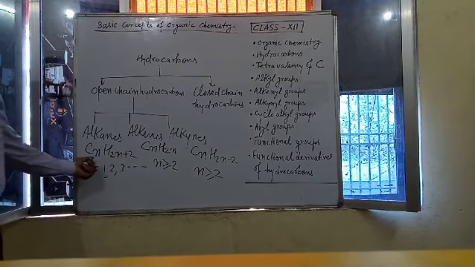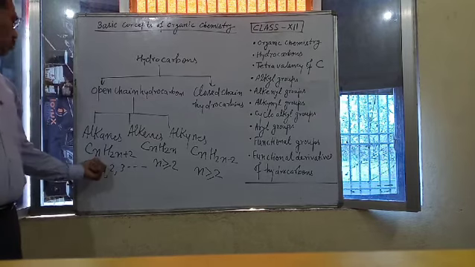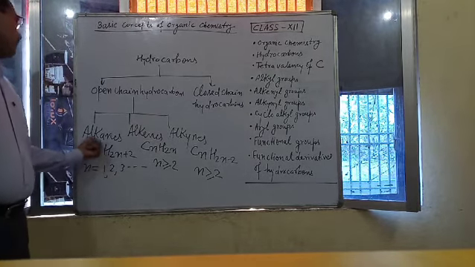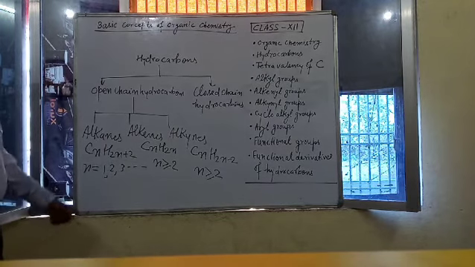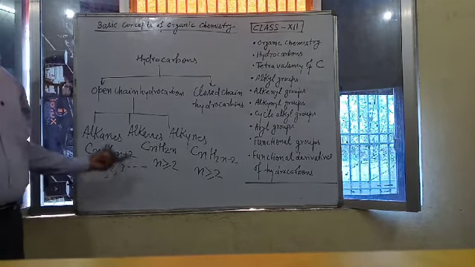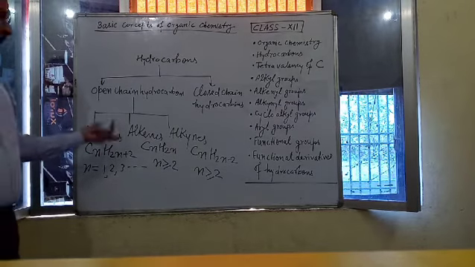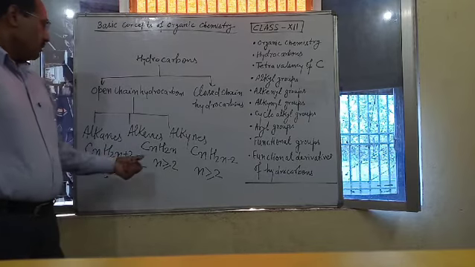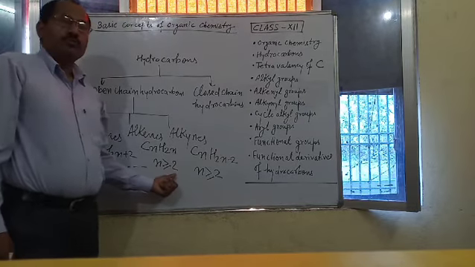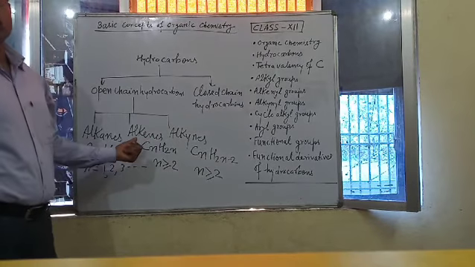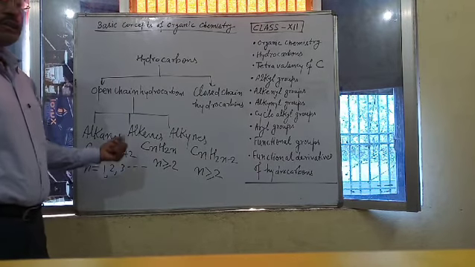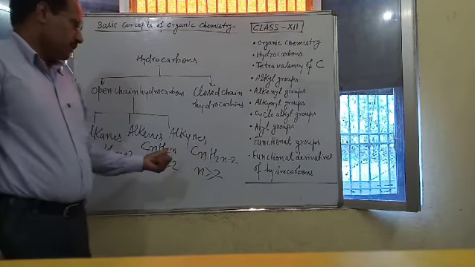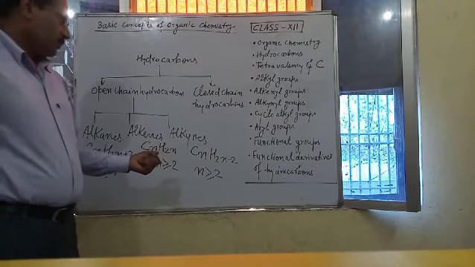So, corresponding n equal to 1, you can get first member of alkane, that is methane. When n equal to 2, then we get ethane, and so on. In case of alkenes and alkynes, minimum value of n is 2. So the first member is C2H4, known as ethylene or ethene. And in case of alkyne, first member is acetylene, C2H2.